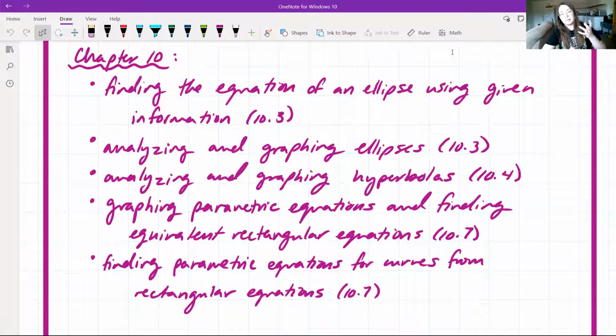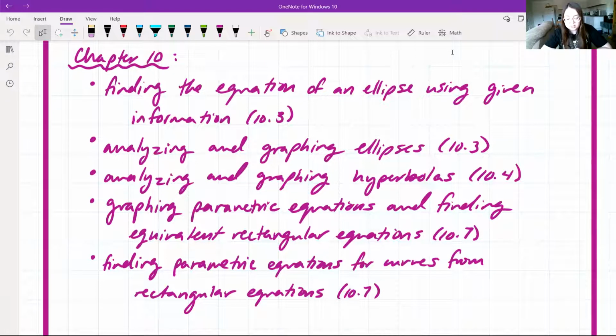Chapter 10, so this chapter 10 and chapter 11, this is 50% of your exam. Everything we just went over is going to be the other 50%. So chapter 10, finding the equation of an ellipse using the given information, which is from section 10.3. Analyzing and graphing ellipses, also analyzing and graphing hyperbolas. Ellipses are from 10.3 and hyperbolas are in 10.4.